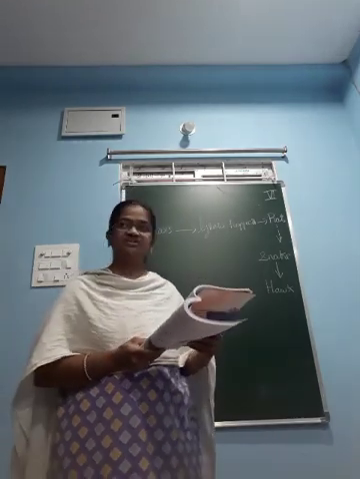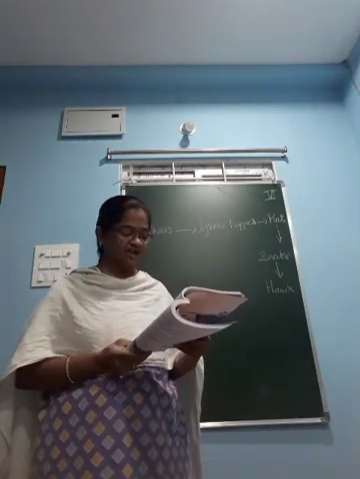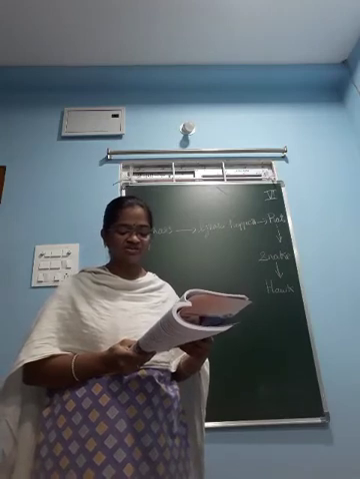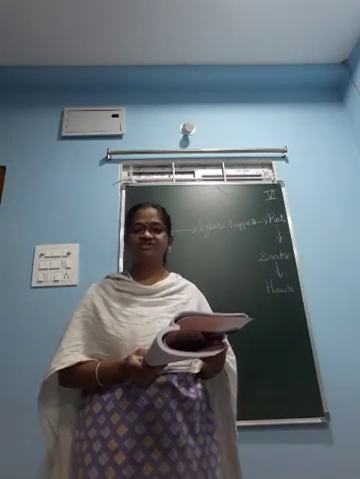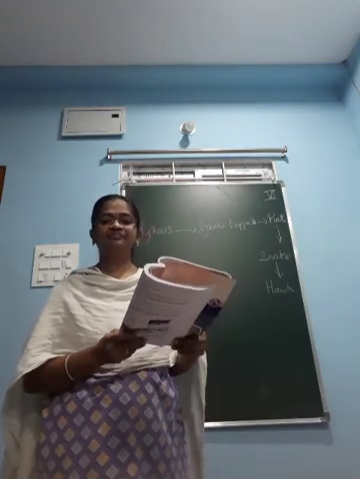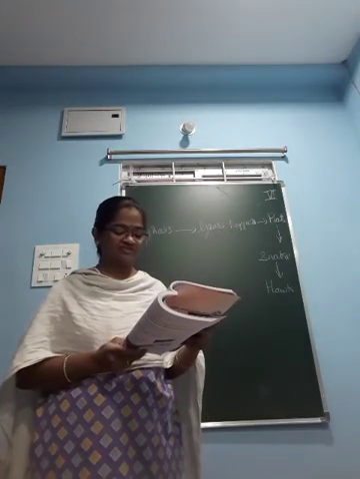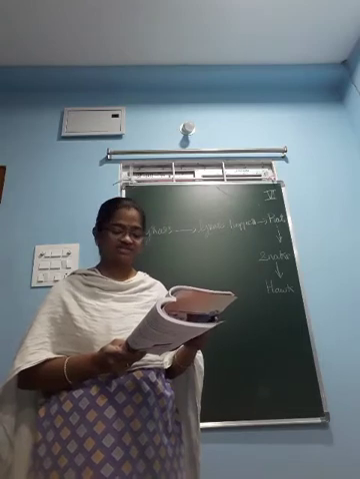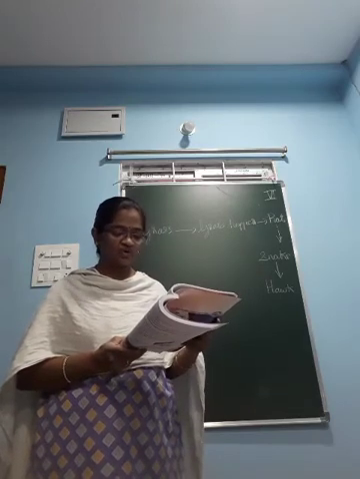Okay children, next, 13th question. Identify which of the following statements are wrong and give reasons. A, B, C, D, E are given for you, children. You have to identify which one is correct and which one is wrong, and give the reasons also. Only for wrong ones do they ask for the reason.